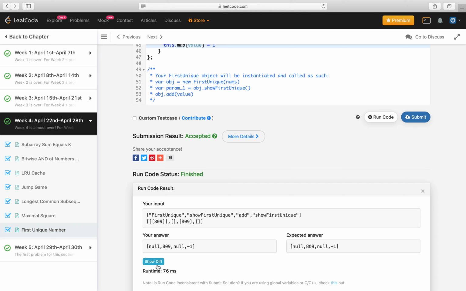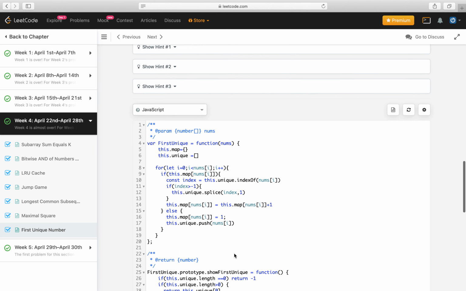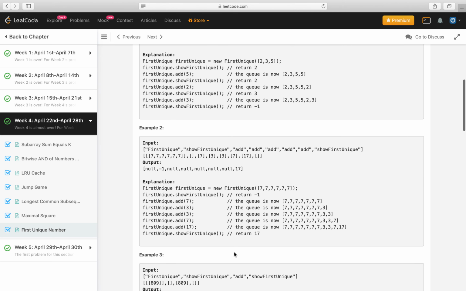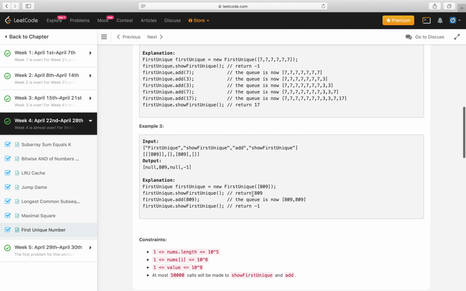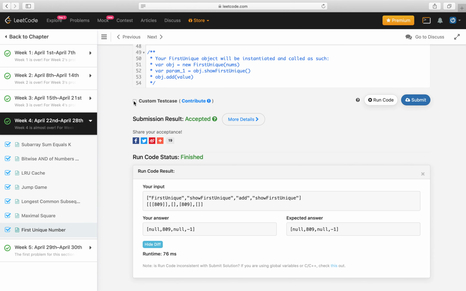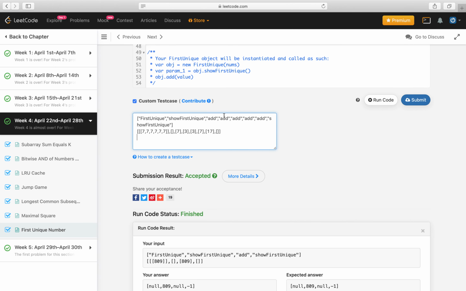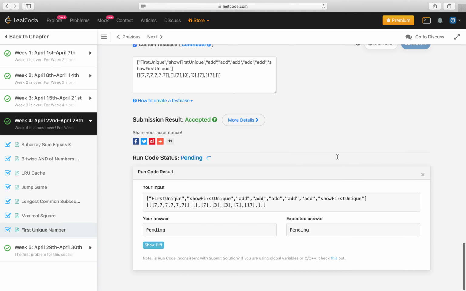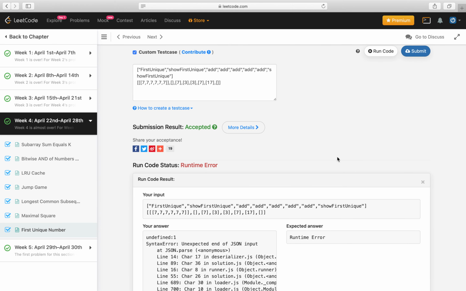Let's try to run it first. Yeah, and this one works. This was the third example. Let's see the second example. I think I copied it wrong.